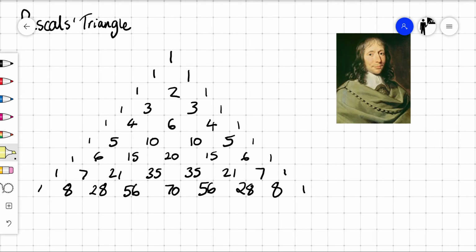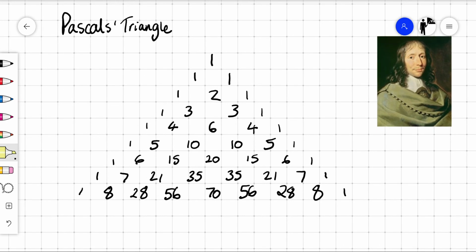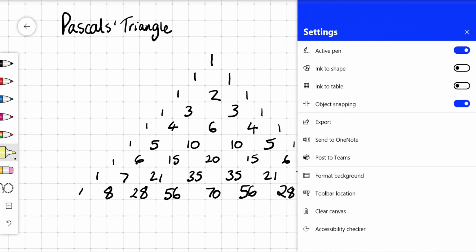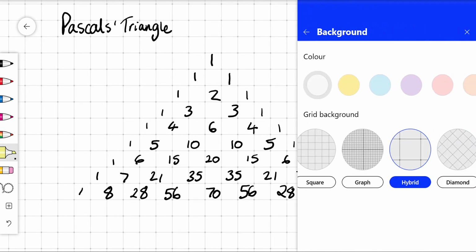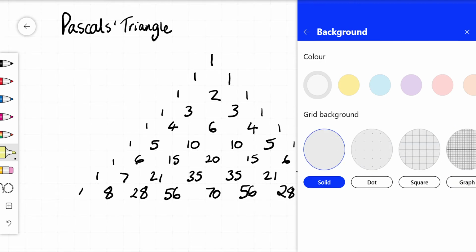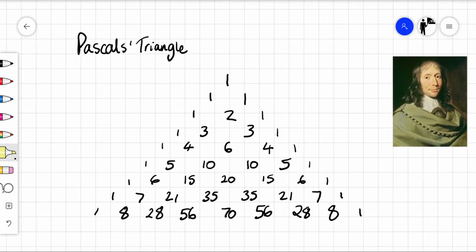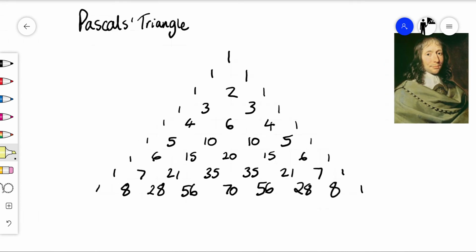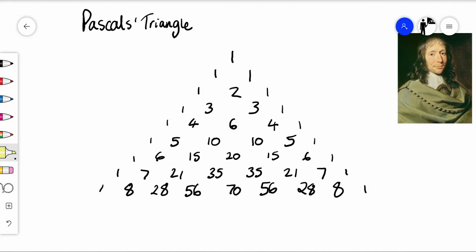You can build things with fractals from Pascal's triangle as well, which is really cool. One wee thing that we need to be aware of with Pascal's triangle, and what I'm going to do is get rid of this grid background. Format background, and I'll go over here. There we go. So, Pascal's triangle can be arranged as the following, and we consider them as rows.